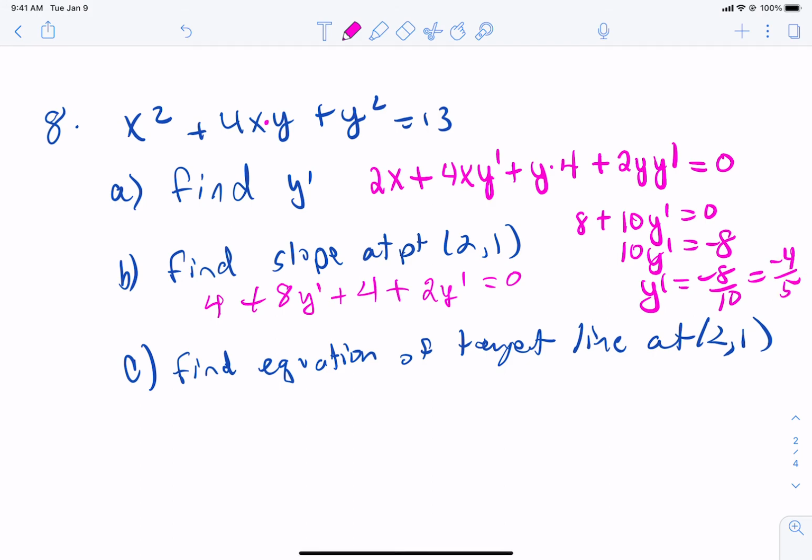Anyone have any questions about part B? So this is our slope. Negative 4/5.